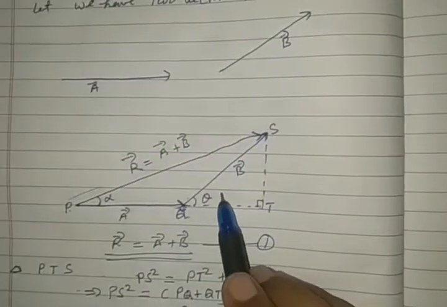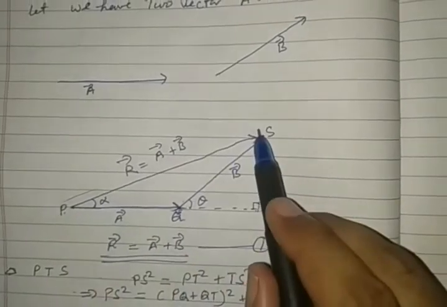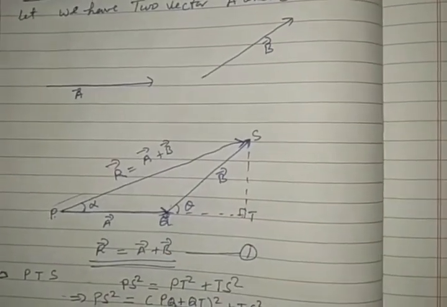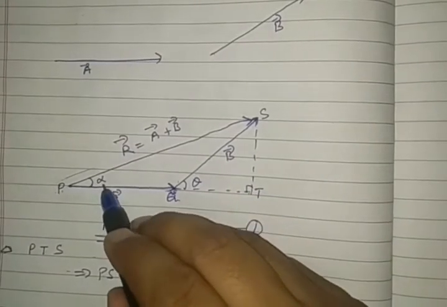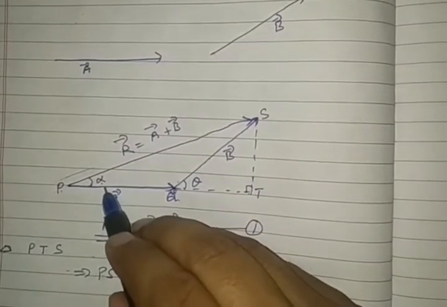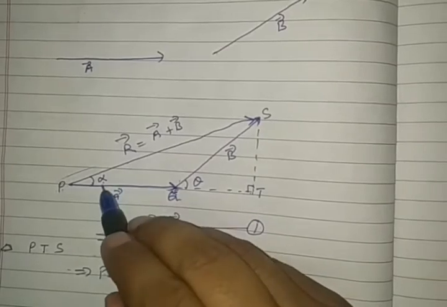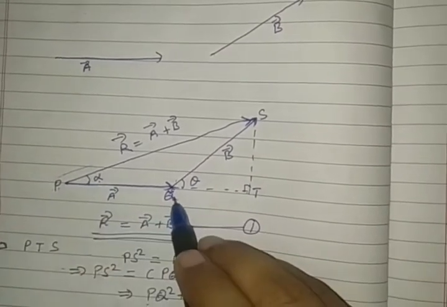Otherwise, by vector diagram also we can obtain it by an exact diagram and measuring the distance. By both ways we can obtain the correct magnitude and direction. The direction is the angle alpha; the resultant is making an angle alpha with vector 1.